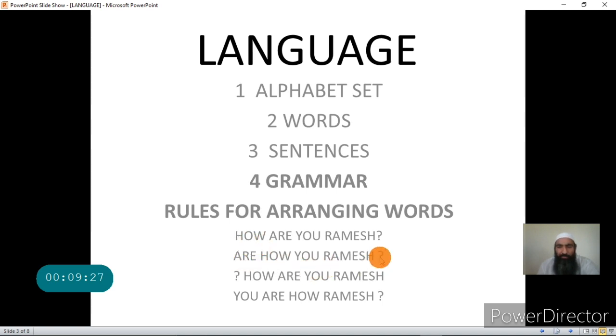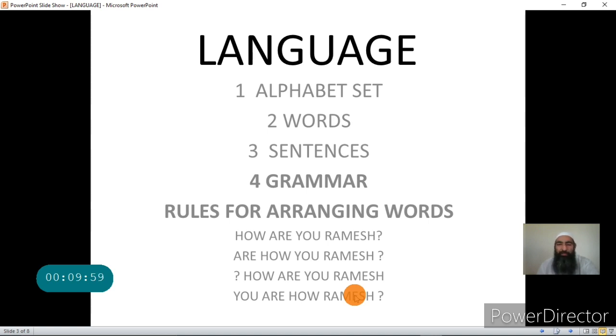If I put the interrogation mark in the beginning, this is also not correct, because the grammar says that the note of interrogation should be at the end of the sentence. In an interrogative sentence, if I put a full stop instead of a question mark, or an exclamatory mark instead of the interrogative sign, that is also not correct. You are how, Ramesh? Again, this is not correct.